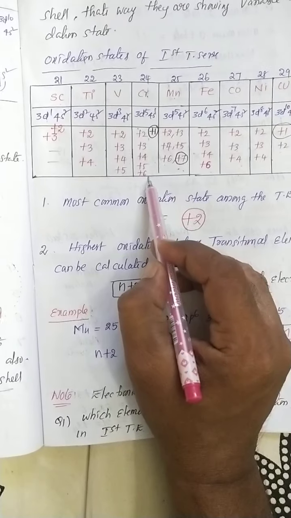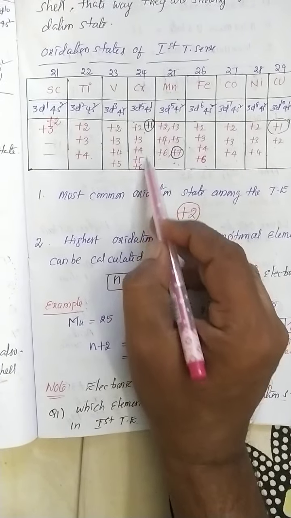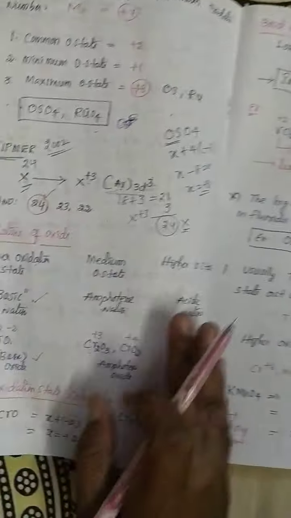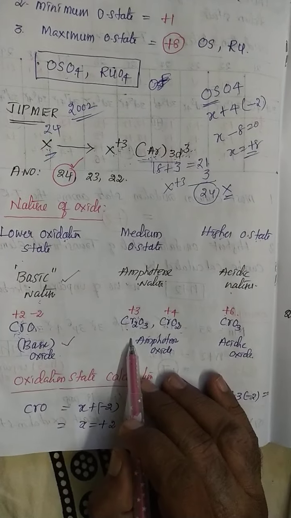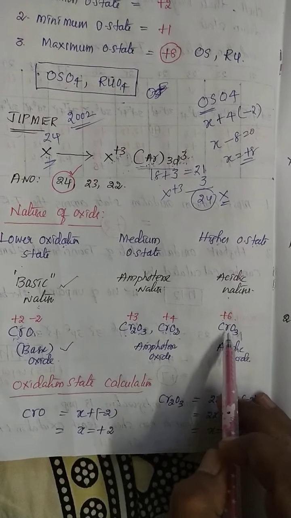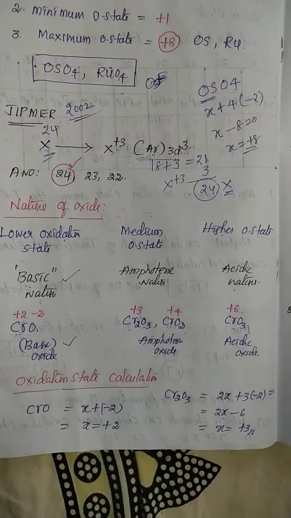Basic nature at the lowest, maximum +6 acidic nature, and in between there is the amphoteric nature. Amphoteric means they can act as both natures, acidic as well as basic. Is it understood, my dear students?